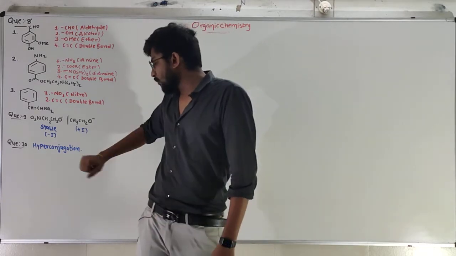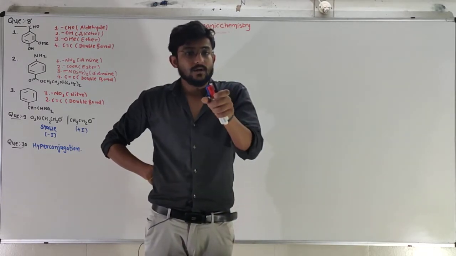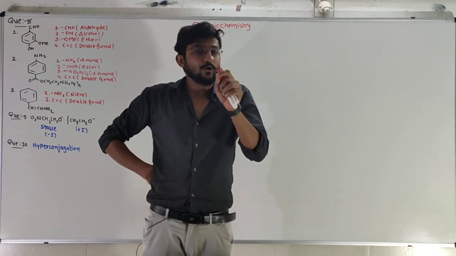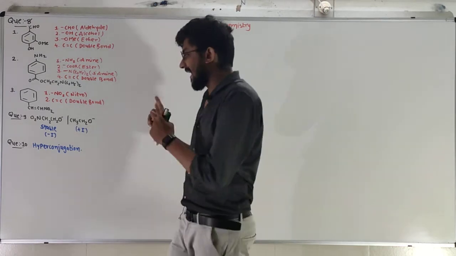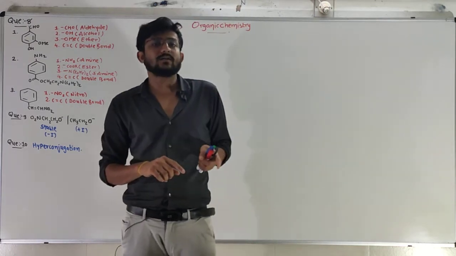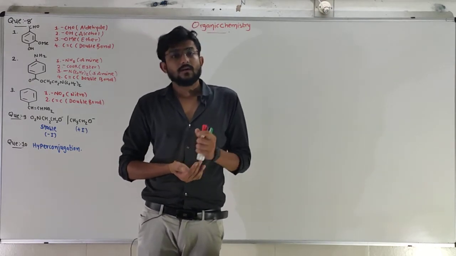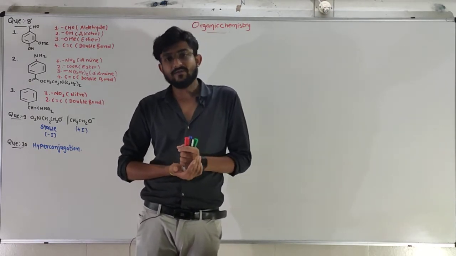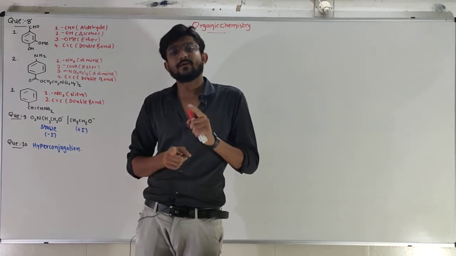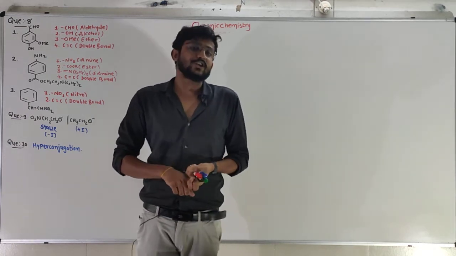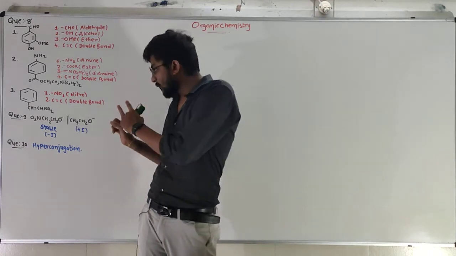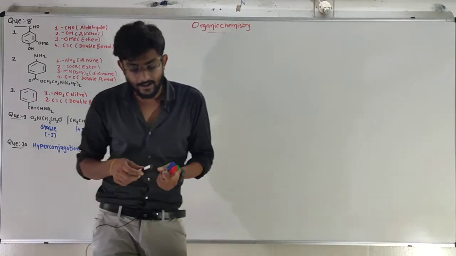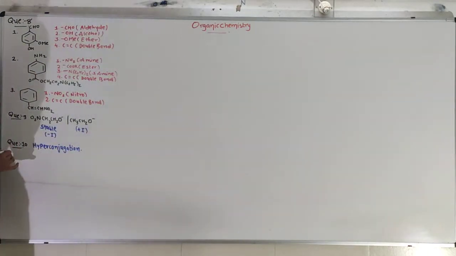In the topic of hyperconjugation, we have derived hyperconjugation of the propene, and that particular system will be the answer. So follow the lecture containing hyperconjugation effect in the electron transferring effect, and you can write your answer from the textbook also. In the hyperconjugation topic, at the last they have given the hyperconjugation of the propene. That topic will be included in the answer of question number 10. After that, question number 11.